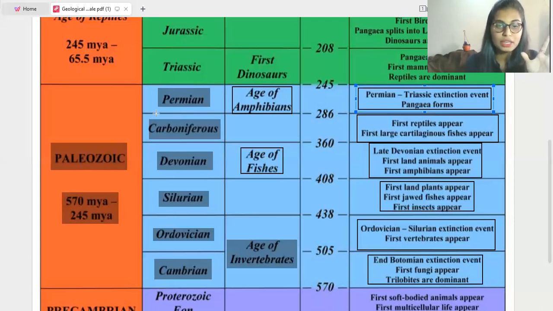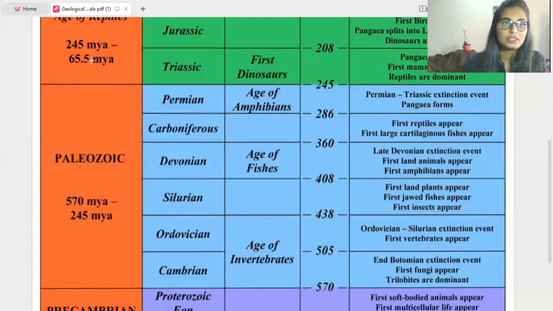Under this Paleozoic era, 6 different periods are there, that is Cambrian, Ordovician, Silurian, Devonian, Carboniferous, and also Permian. And Age of Amphibians, Permian; Age of Fishes, Devonian; Age of Invertebrates, Ordovician, and also Cambrian. And the events are there, so just go through the slide. Okay, so this is about the Paleozoic era. And the next era,